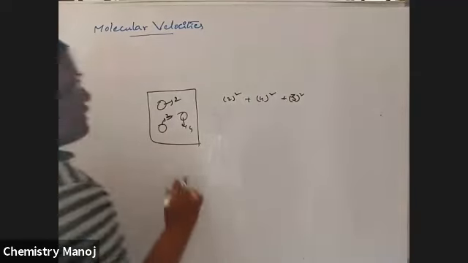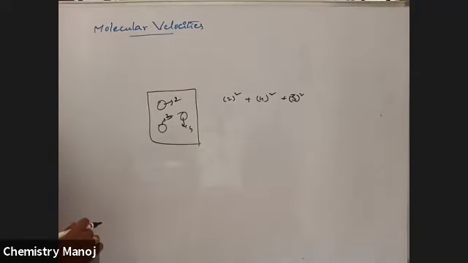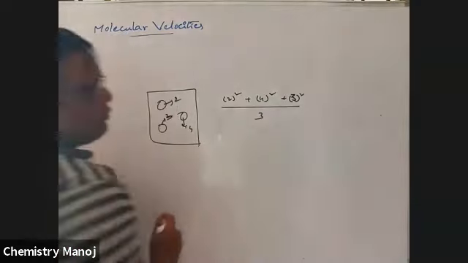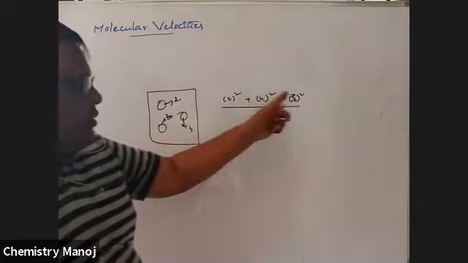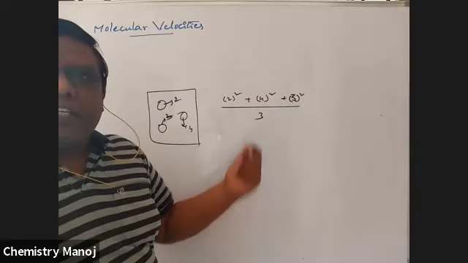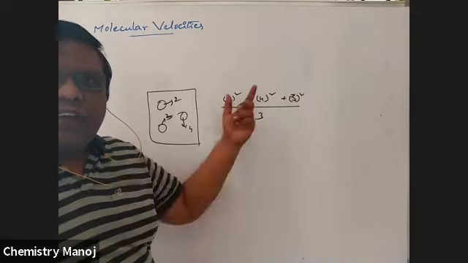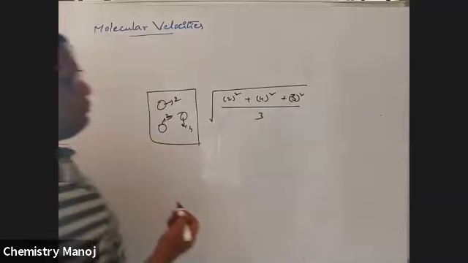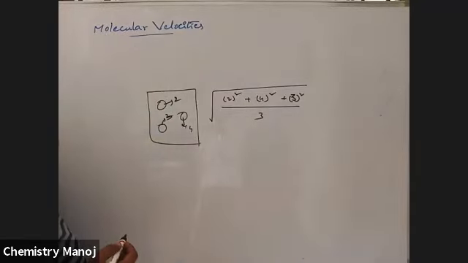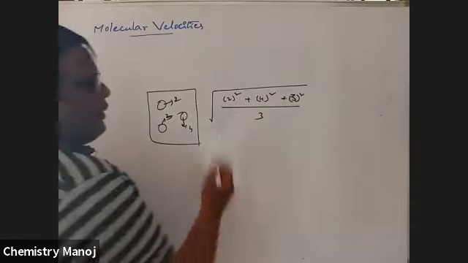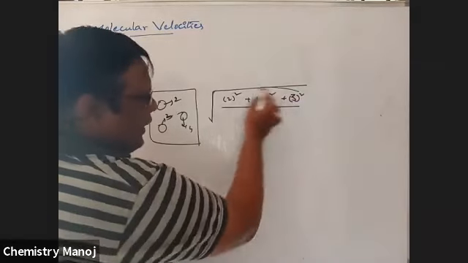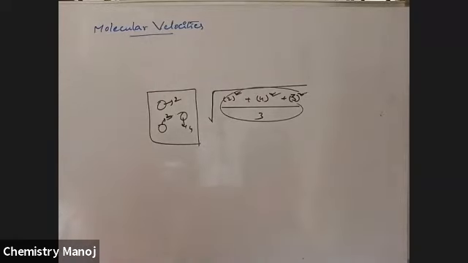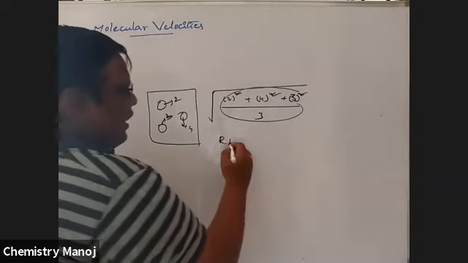Now I am going to calculate squares of the velocities, and also their average value. This one plus this one plus this one by 3, total 3 molecules. Average of these square velocities. Now I am going to take the root of this value. Okay. So that means it is root mean squared velocity. That is called as RMS velocity.